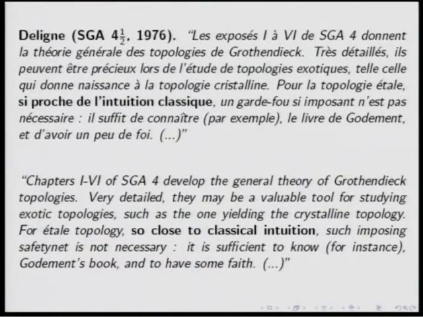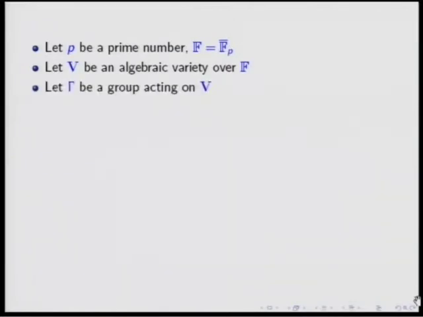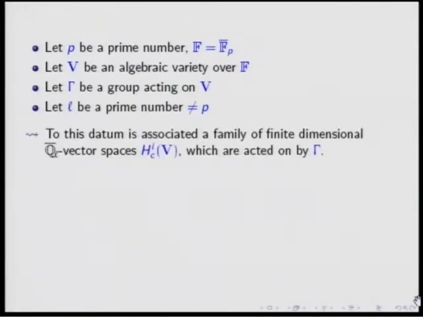So what does the étale topology do for you for studying representations? If p is a prime number, and F is again my algebraic closure, if V is an algebraic variety over F, if Γ is a group acting on this variety, and if I choose a prime number l different from p, then the theory gives you a family of finite-dimensional vector spaces, and this family is functorial enough so that the action of Γ is preserved.